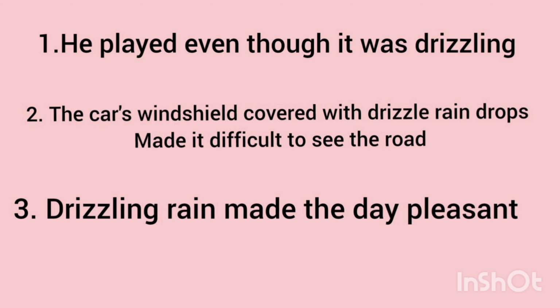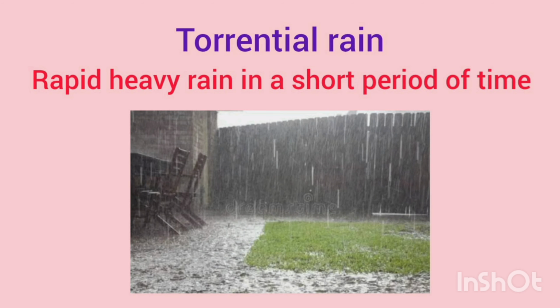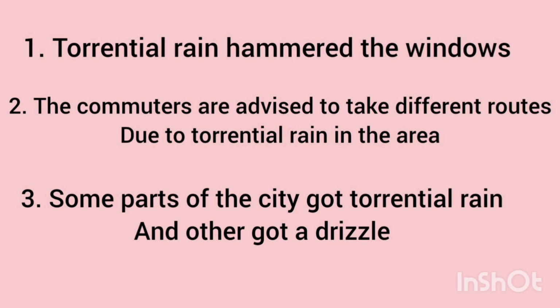The next one is torrential rains. Torrential rain is a rapid, heavy rain in a short period of time. We might witness so many torrential rains in recent days because it's really a rainy season. So now look at the examples.